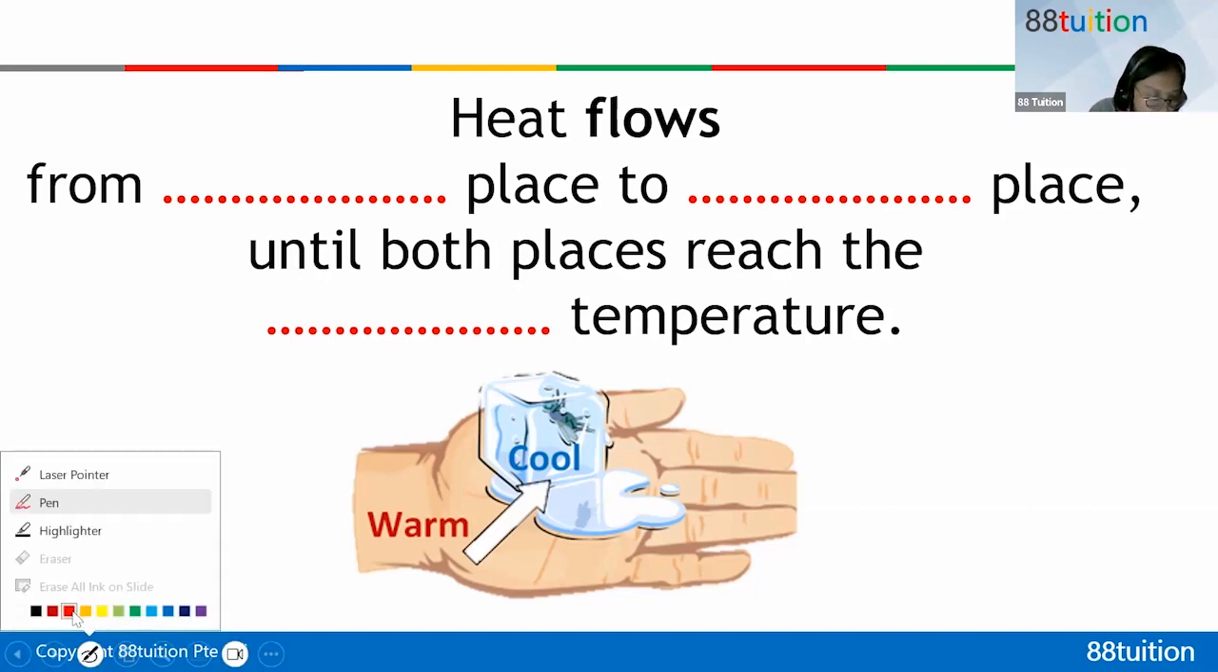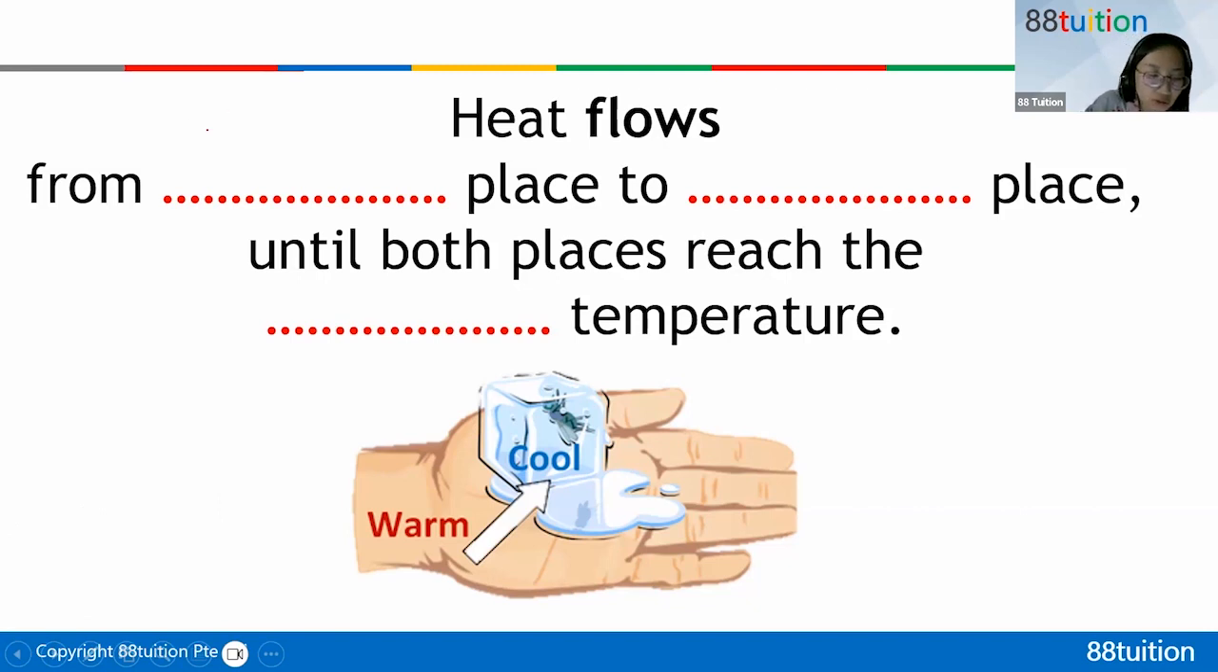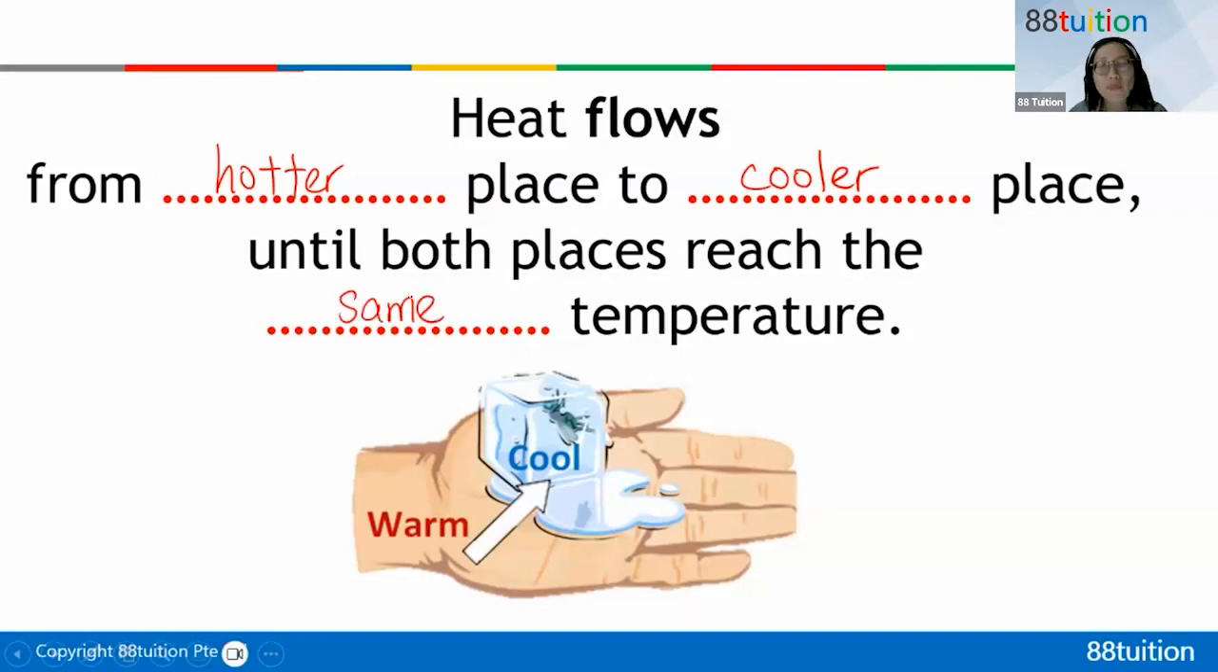All right. The answer should be: heat always flows from a hotter place to a cooler place, until both places reach the same temperature, then no more heat flow. Once both places are at the same temperature, there's no more heat flow. But if one place is hotter than another, heat will always flow from the hotter place to the cooler place. I normally don't write colder because it need not be cold, it's just cooler by comparison.